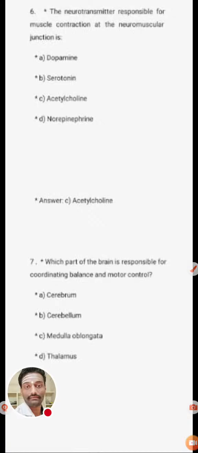Yes, the correct answer is option B, cerebellum. Cerebellum regulates the coordination of balance and motor control. If you get hypothalamus as an option, you should not select it.